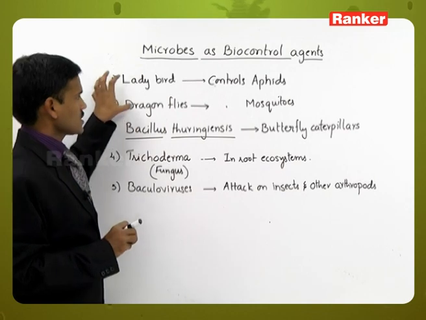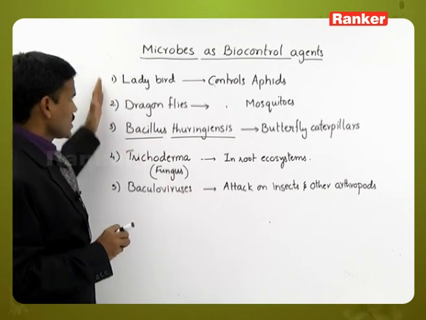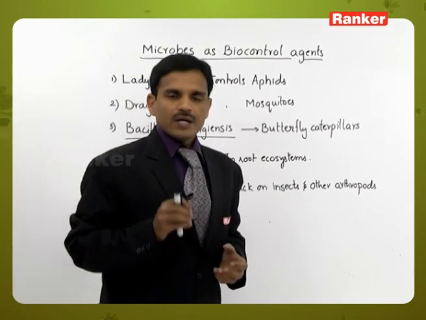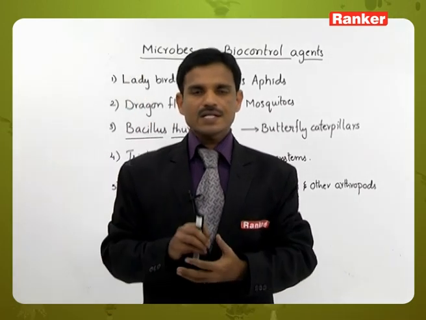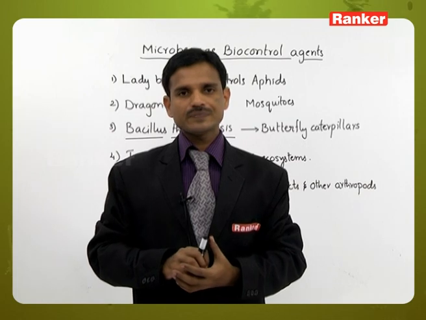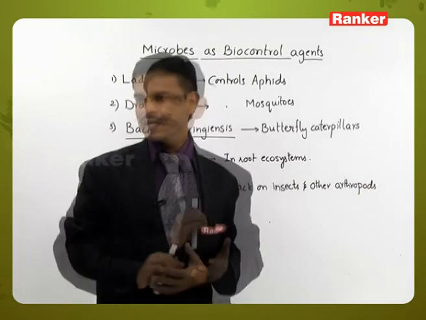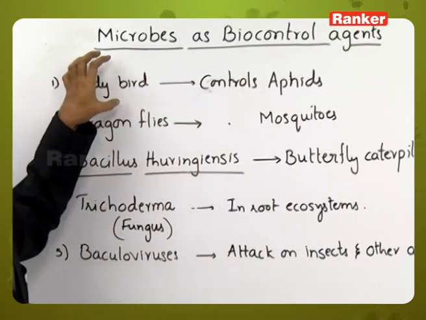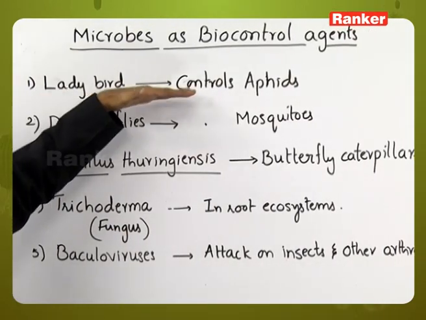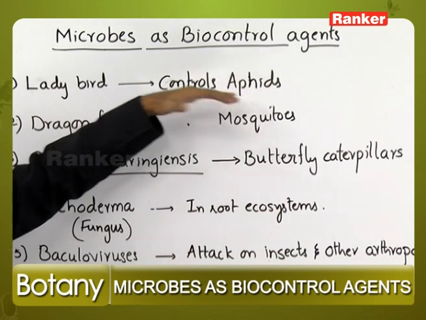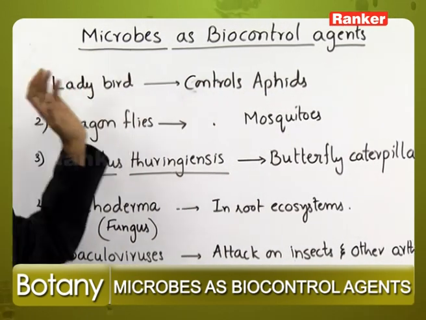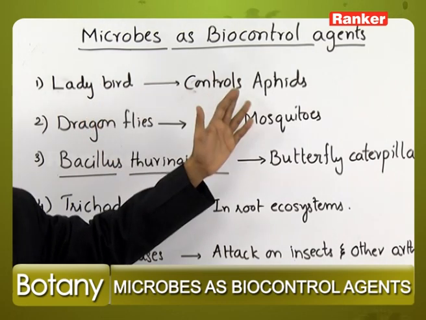That's why, instead of weedicides or chemical pesticides, we are using so many biological organisms, which naturally feed on other organisms. The ladybird is one insect that feeds naturally on aphids.